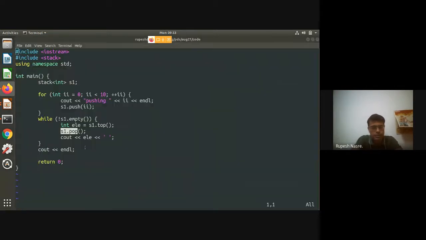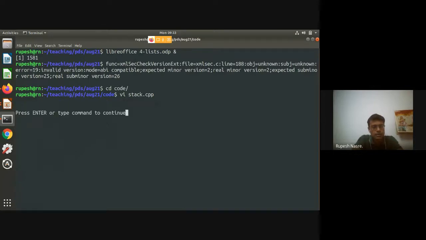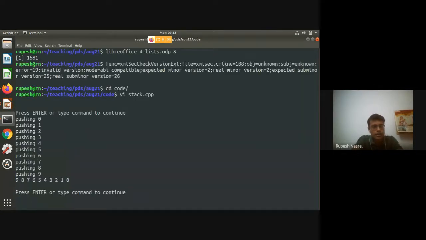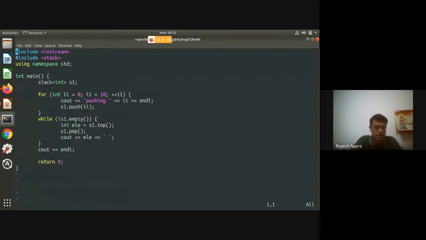91, right? So let's compile this. I print it, so I push 0 to 9, and then as I print, I get it in the reverse order. So this is definitely one way in which you can reverse a list by inserting elements into the stack and then just popping the elements, and you will get the reverse order. So that is our making use of the stack library, which is inbuilt into the standard template library of C++.